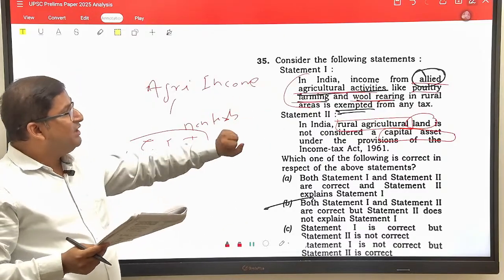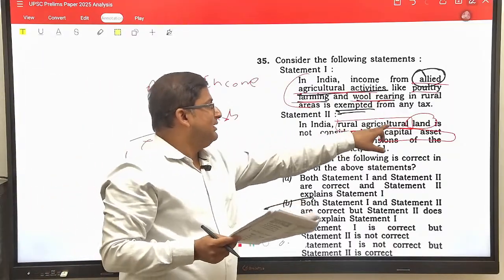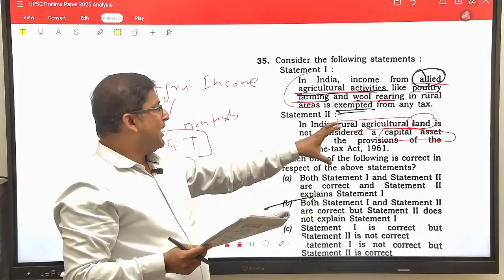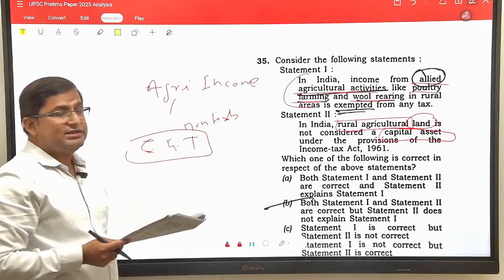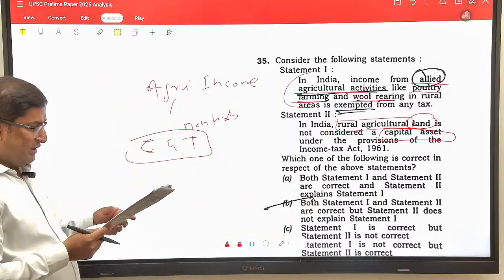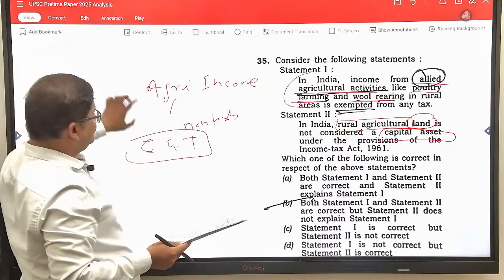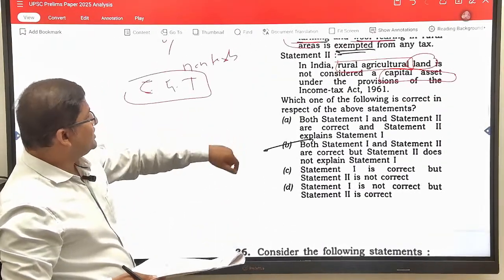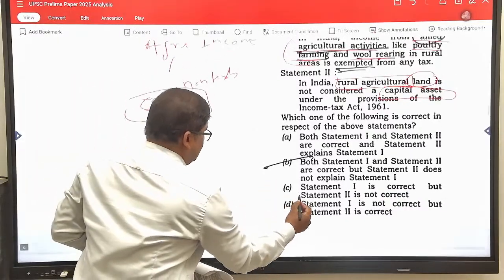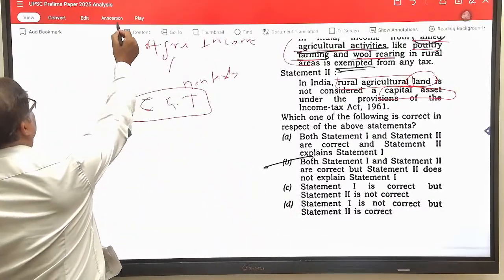So the second statement is correct. In India, rural agricultural land is not considered a capital asset under the provisions of the Income Tax Act 1961. So the answer would be: statement 1 is not correct and statement 2 is correct. So the answer would be D. D would be the final answer.